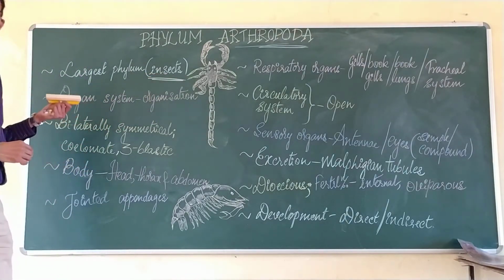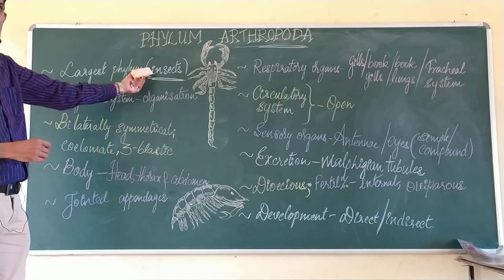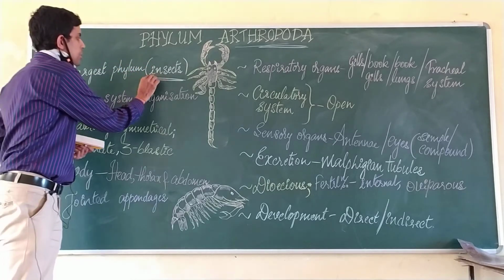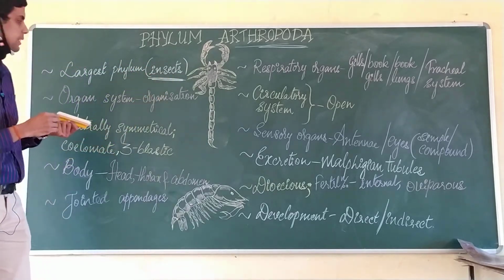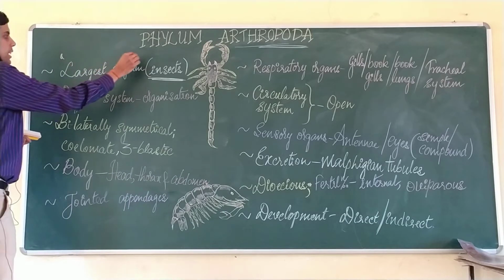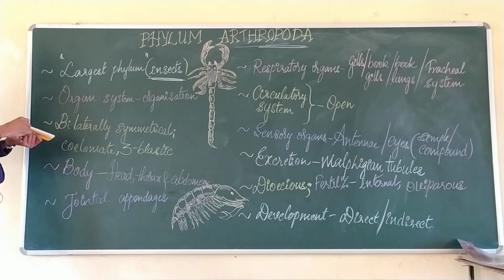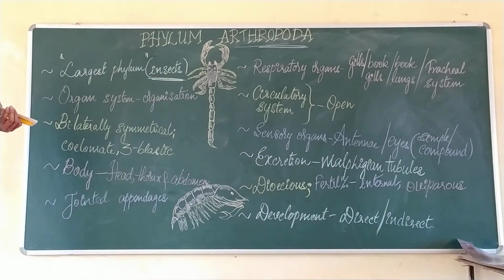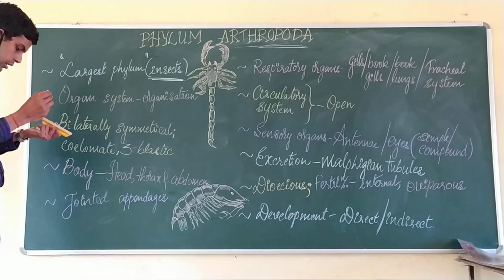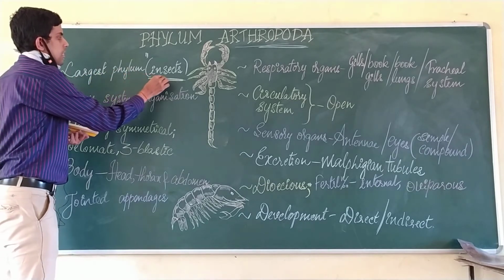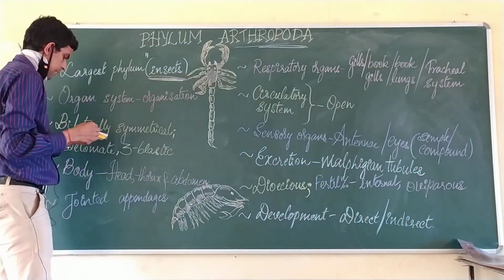This phylum comprises all the different types of insects. This is the largest phylum in the animal kingdom. So note down, this is the largest phylum in the animal kingdom, and the common members of this phylum are the insects, right?